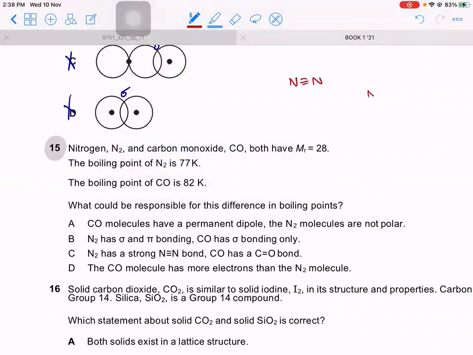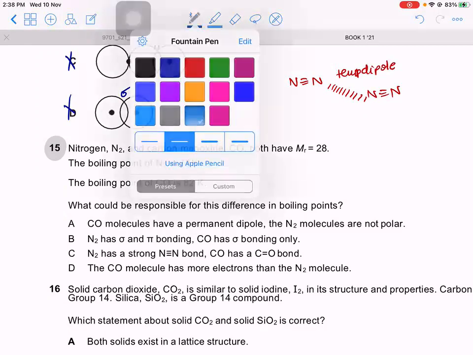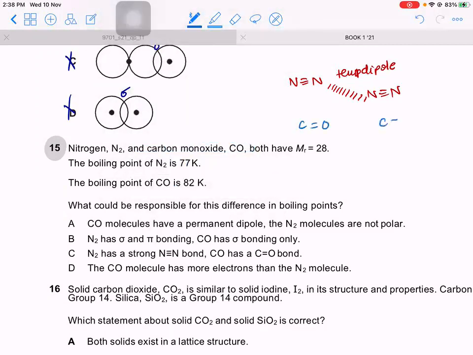So this right here is a nitrogen molecule with another nitrogen molecule. Is it a polar molecule? No, nitrogen is non-polar. And therefore, which type of forces will we have here? We will have temporary dipole forces or temporary dipole induced dipole forces. What about carbon monoxide? So carbon monoxide right here is what? Polar. So this would have permanent dipole forces. So which has stronger forces? Carbon monoxide. So first thing they say, carbon monoxide molecules have permanent dipole forces and nitrogen is non-polar.